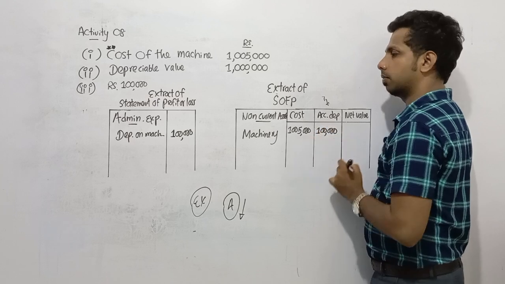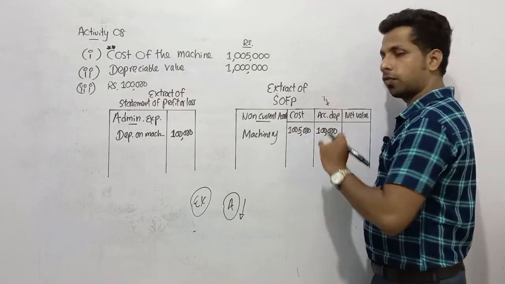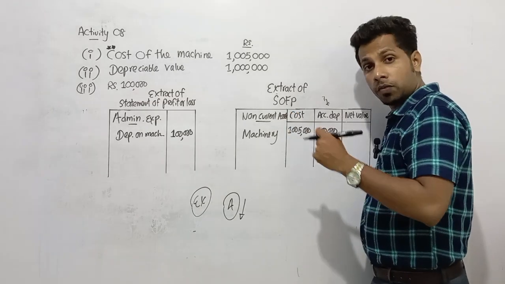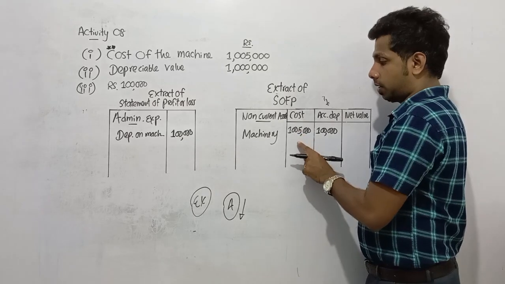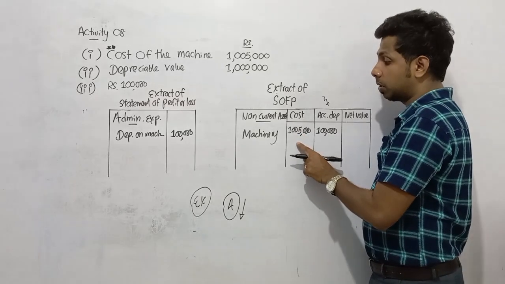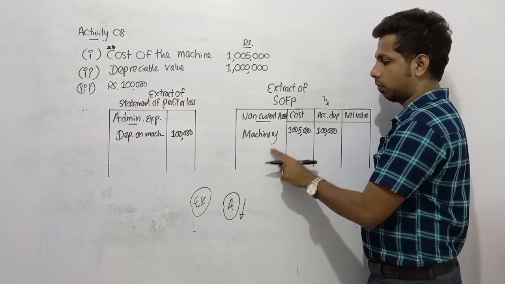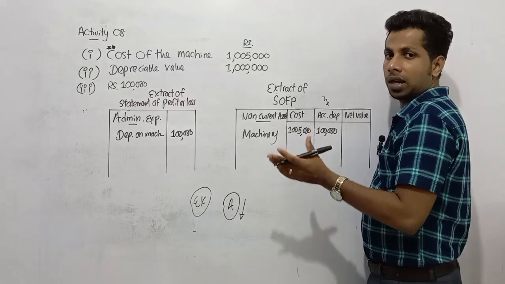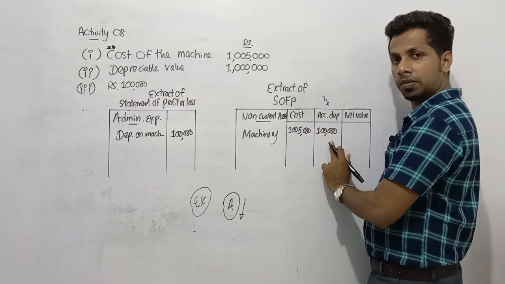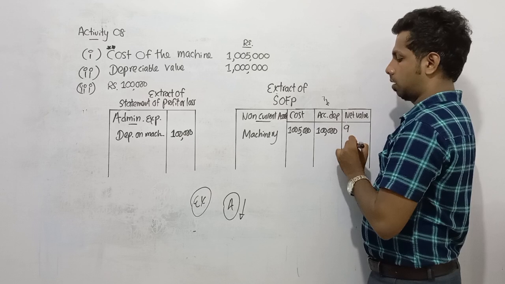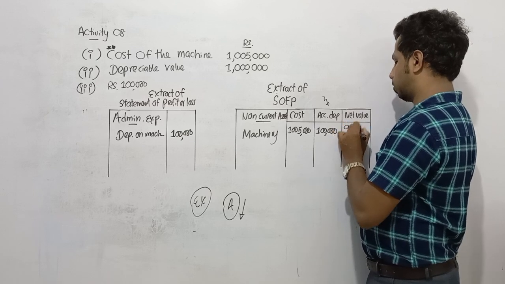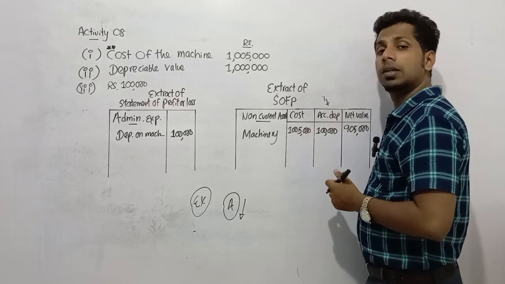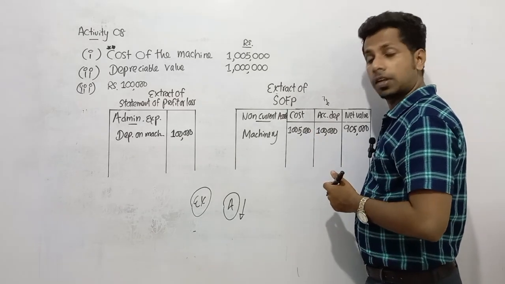So at the end of the first year, tell me the net value. When we present information through financial statements, we always need to present accurate information. At the beginning, the initial measurement was 1,005,000. The value of the machine was 1,005,000, but subsequently it is not. After depreciating, already depreciated 100,000, it should be 905,000. So this is how we need to present depreciation in the financial statements, my dear children.